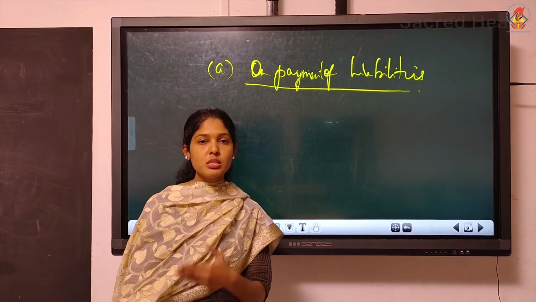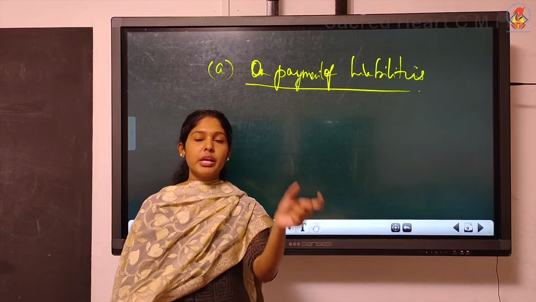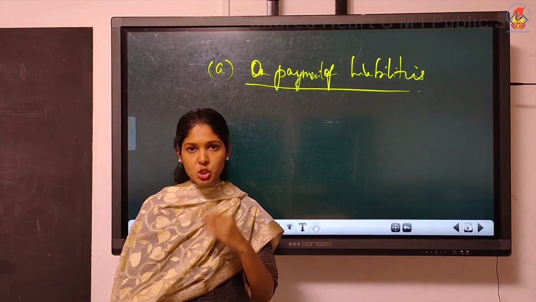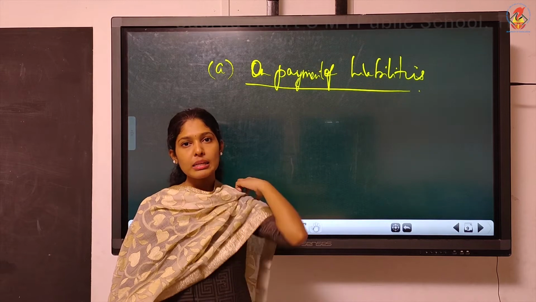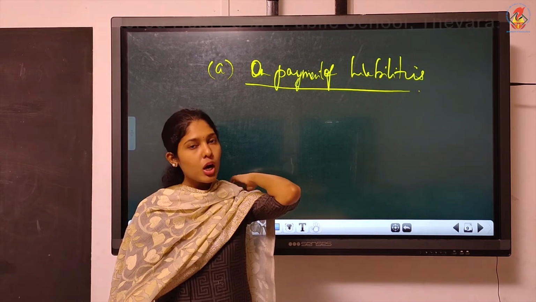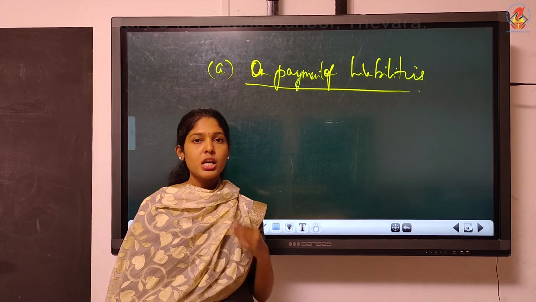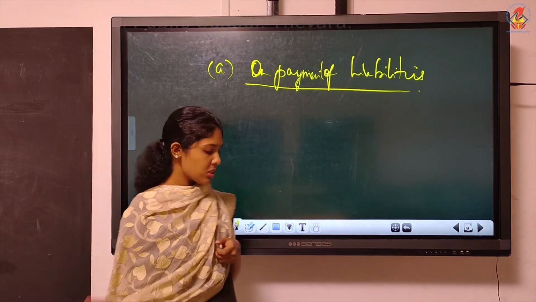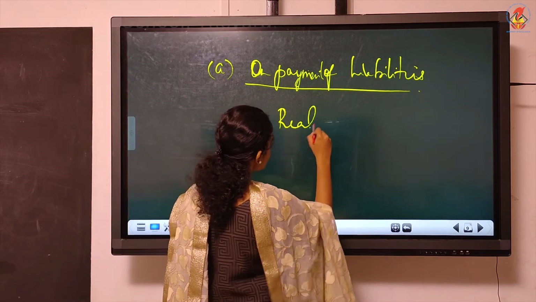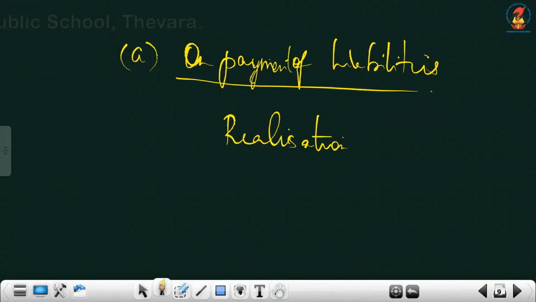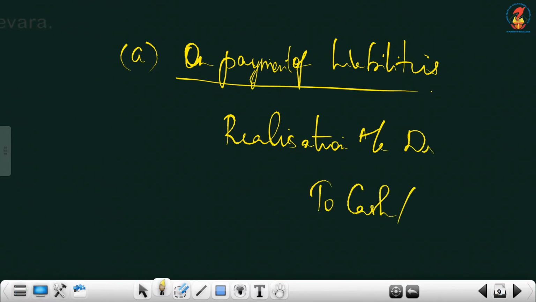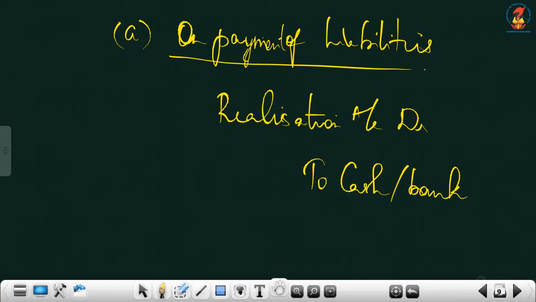Suppose you paid 10,000 to a creditor. Journal entry will be creditor's debit to cash or bank. Cash or bank is moving out. But now can you write creditor's debit? No, because that liability account we have closed already. So what should we write instead of that? We must write realization account debit to cash or bank. This is the entry which we have to write. Realization account debit to cash or bank.